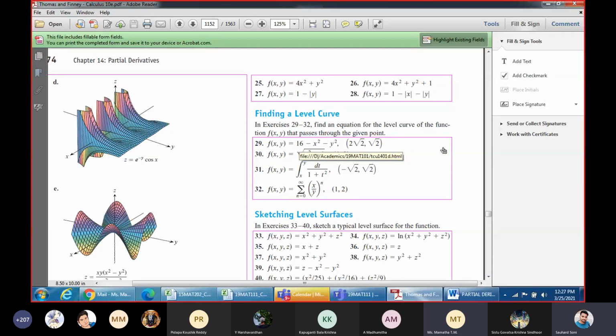Ma'am, the question is not visible. There is something written, that is covered. The cursor moved over there. No, I have moved my cursor. It's clear now, it's fine.